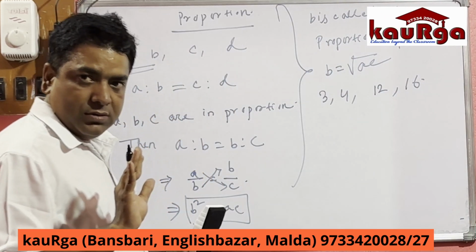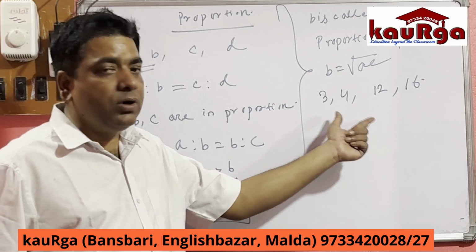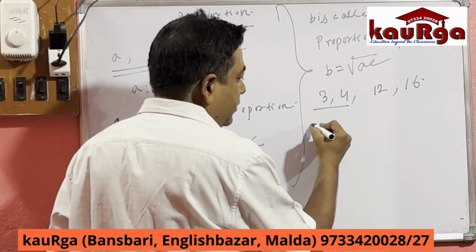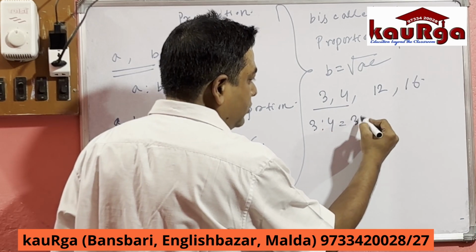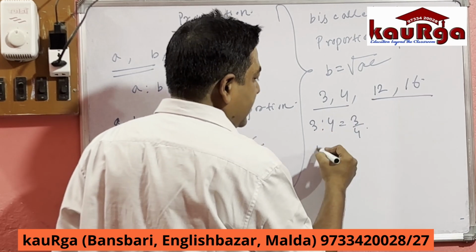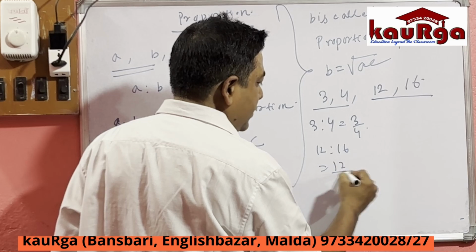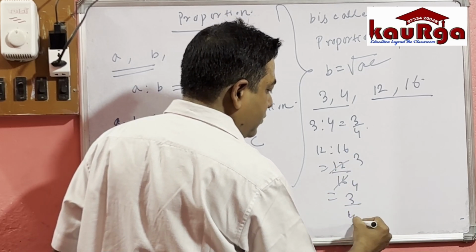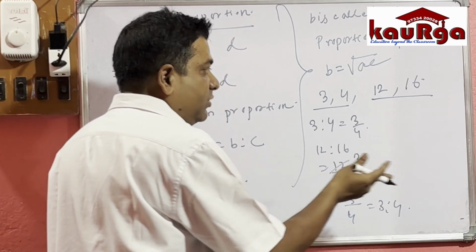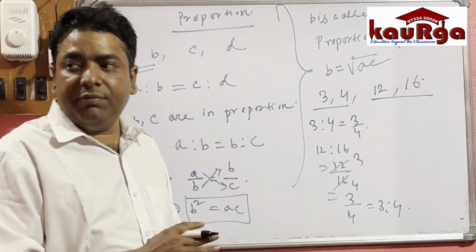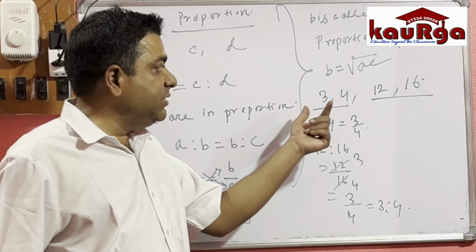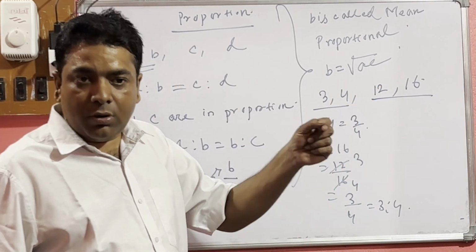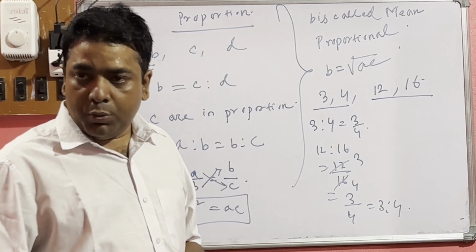Now see, the ratio of the first 2 terms, 3:4, equals 3/4. The ratio of the next 2 terms, 12:16, equals 12/16. Cutting by 4, we get 3/4. So the result of the ratio is the same. That means 3:4 equals 12:16. Therefore 3, 4, 12, 16 are in proportion.